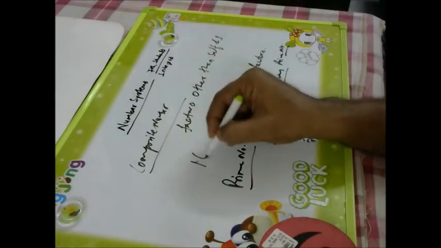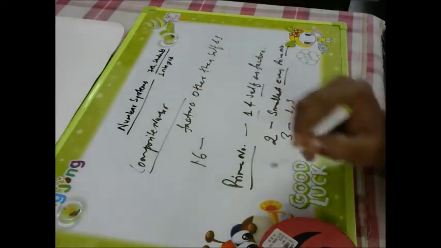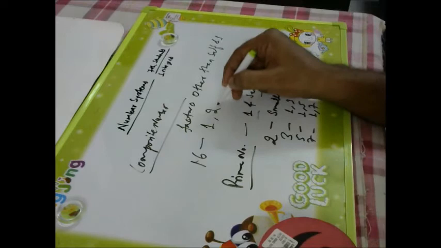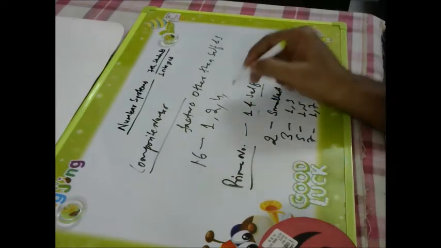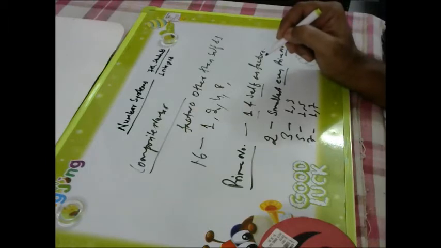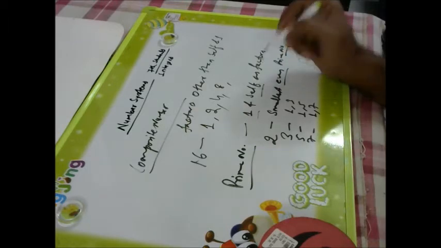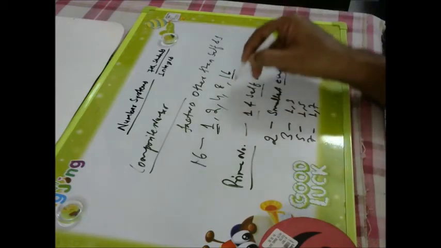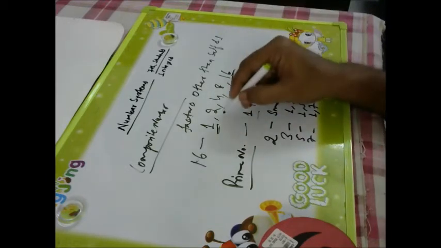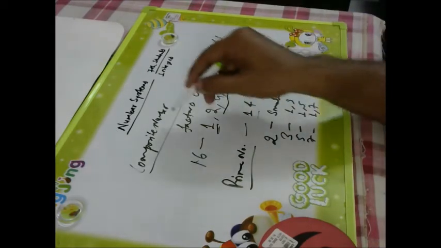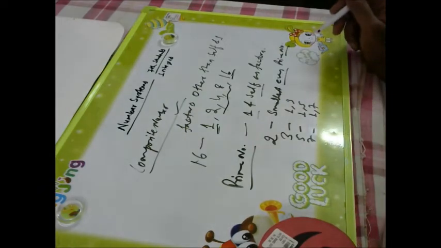Like I told you, 16 has factors 1, then 2, then 4, 4 fours are 16, then 8 twos are 16, and 16 is the last factor. So self and 1 is there. After that, in between, other factors are also there, and those numbers are called composite numbers. Okay, right.